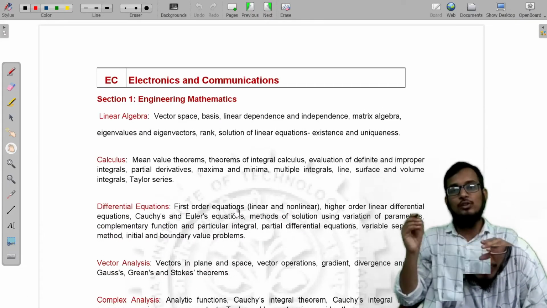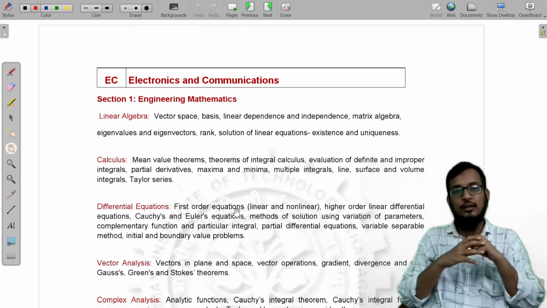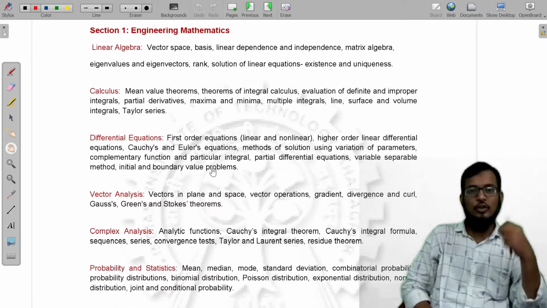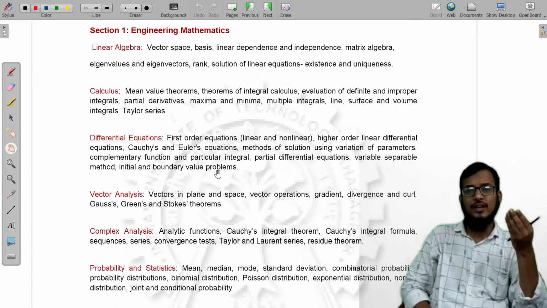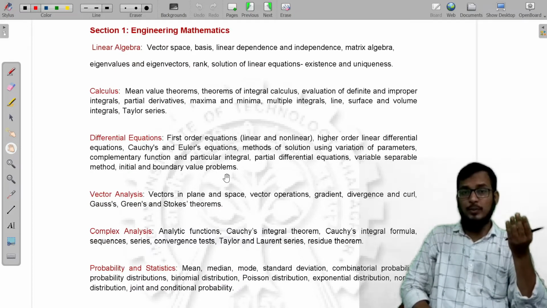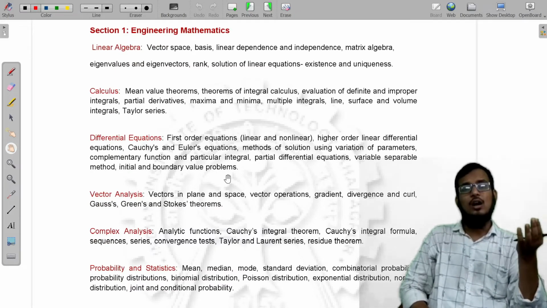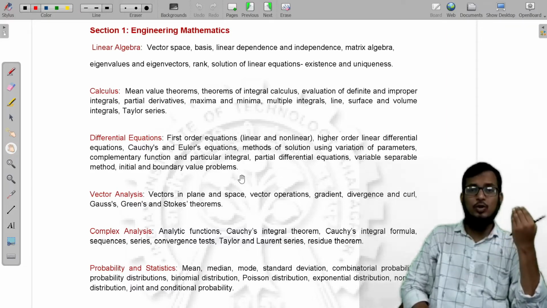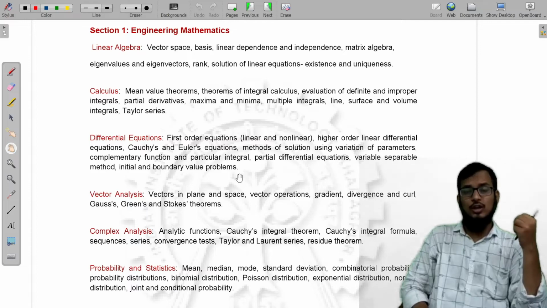Coming to the core syllabus of ECE, they mentioned that the first section is engineering mathematics. You have different types of topics, starting from calculus and differential equations, linear algebra, probability, random variables, both discrete and continuous, and vector calculus also.